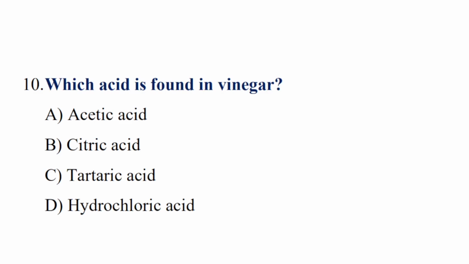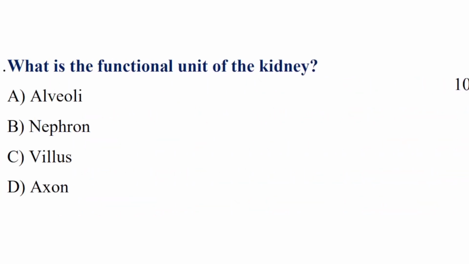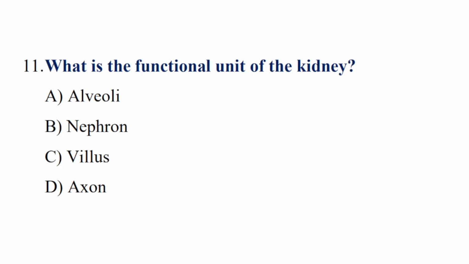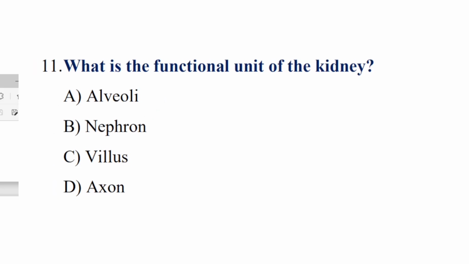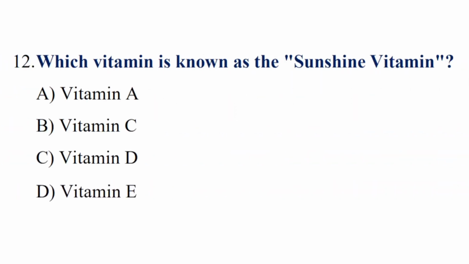Question number 10. Which acid is found in vinegar? Correct answer is option A, acetic acid. Question number 11. What is the functional unit of the kidney? Correct answer is option B, nephron. Question number 12. Which vitamin is known as the sunshine vitamin? Correct answer is option C, vitamin D.